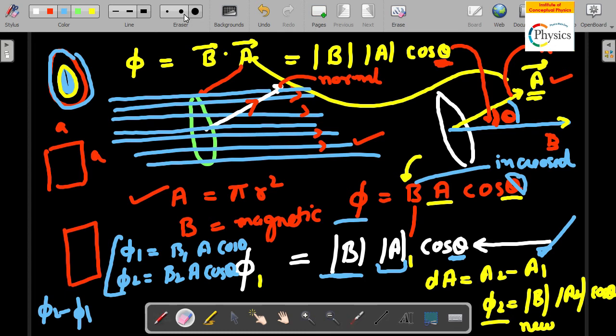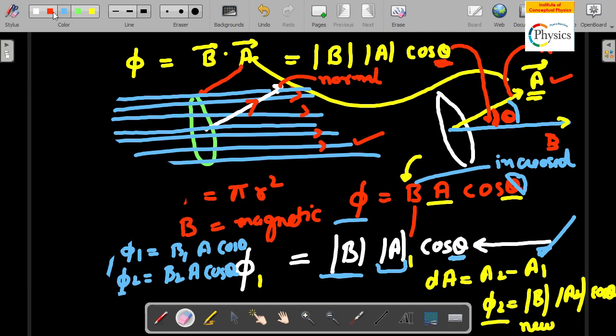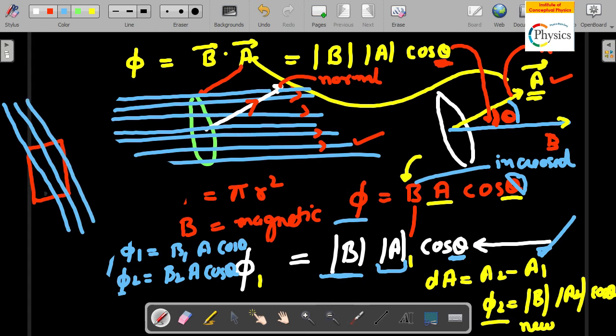If I were to explain this to you in a simpler manner, what you can do is keep a loop like this, okay, and the magnetic field is entering this area. What you can do is turn this, and now your loop is in a different direction altogether. Initially it was kept like this, now you change the direction and rotate it and bring it here.